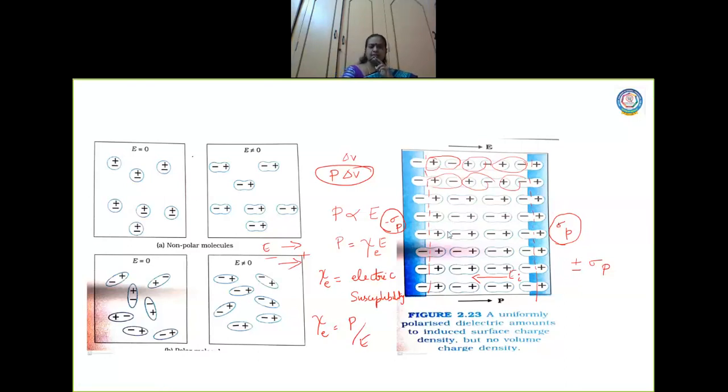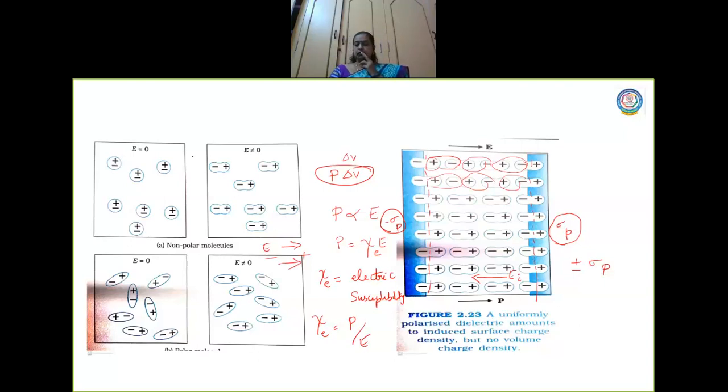Now all these are dielectrics. I was talking about dielectrics, right? A dielectric is nothing but a non-conducting substance. Now here the bound charges have produced a surface whose charge density is given as plus sigma p and minus sigma p. This is a very important property of a dielectric. The introduction of capacitance is based on this, how charges are induced to produce an induced electric field in the direction opposite to the existing electric field.